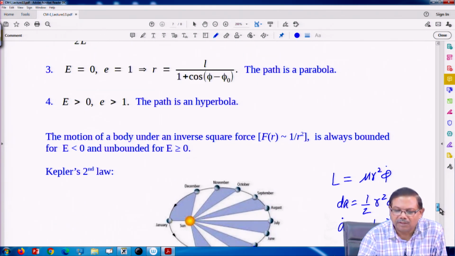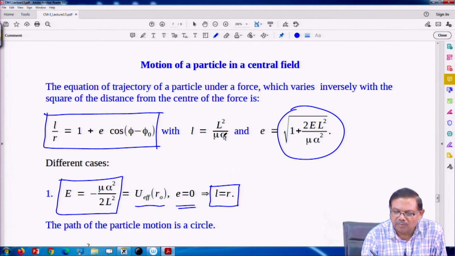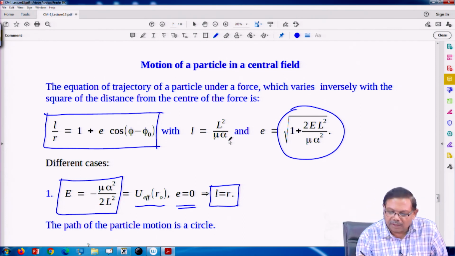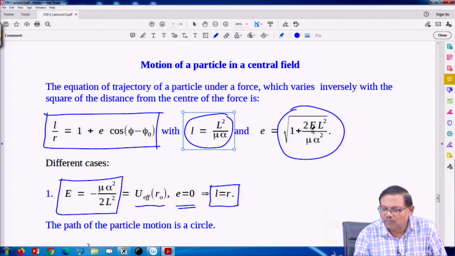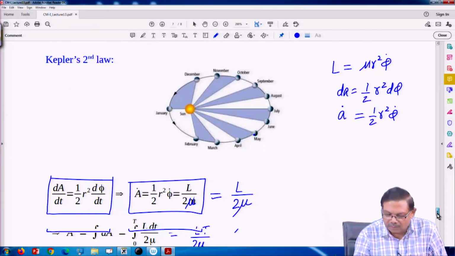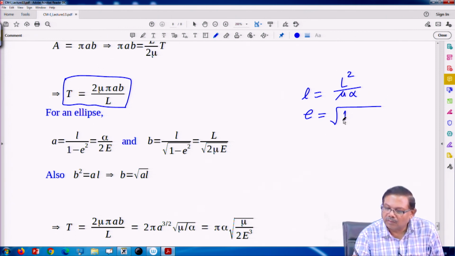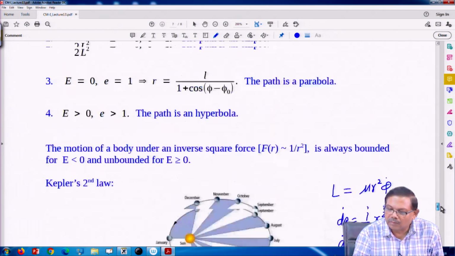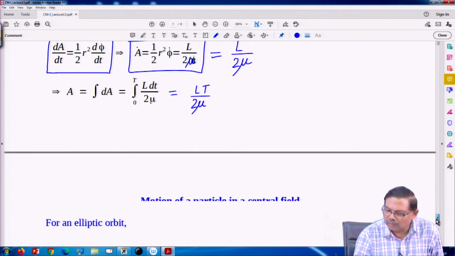So, we already did this. The semi latus rectum is L square by mu alpha, right, and the eccentricity e is root of 1 plus 2 E L square by mu alpha square.